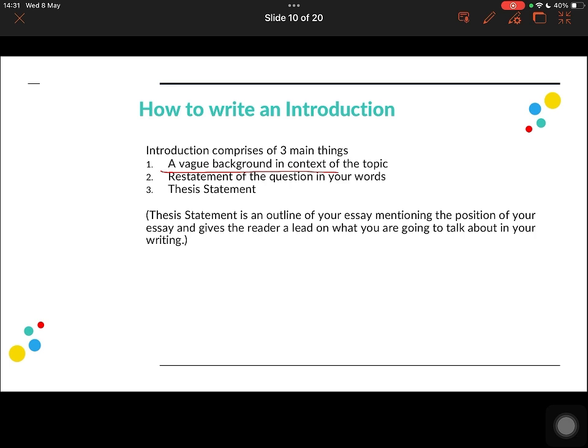So you should not say I agree with the statement, and then go about writing the negatives of how it does not promote peace, right? So you should not do that in your exam.